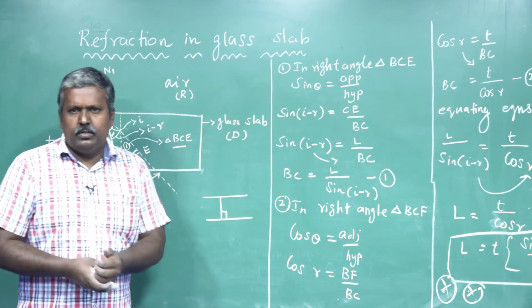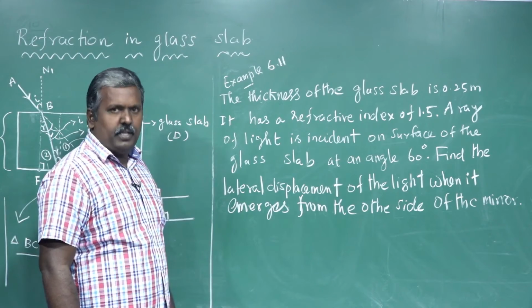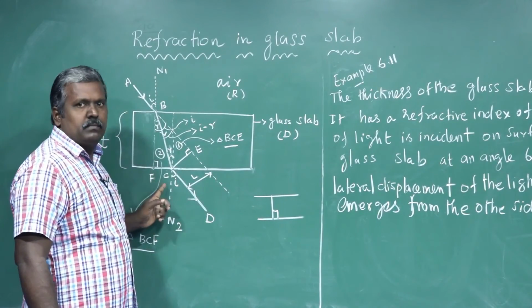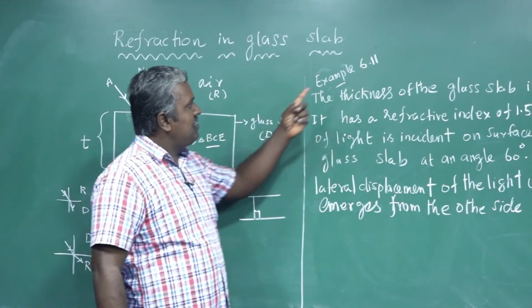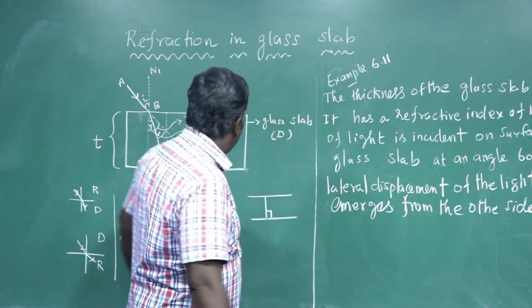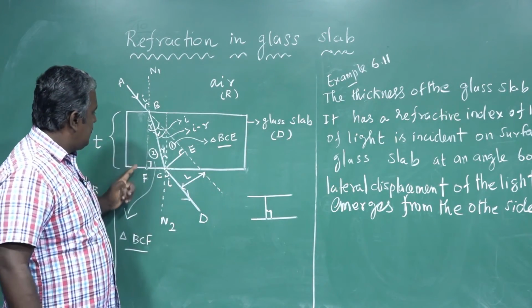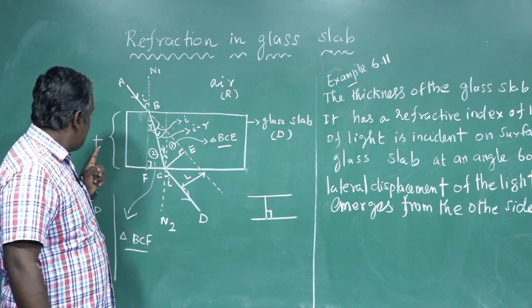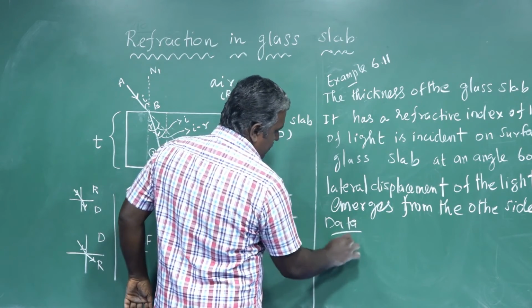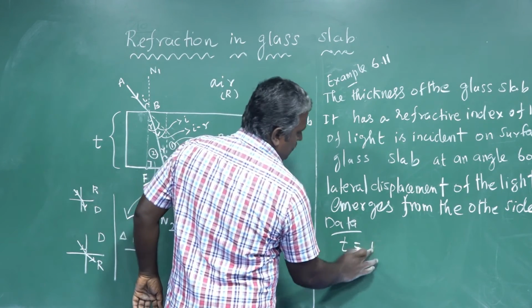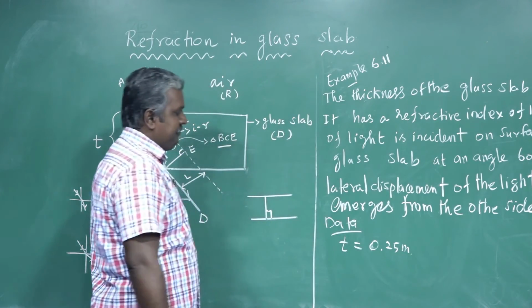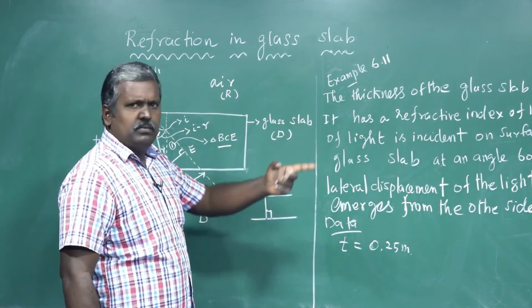Okay, listen. See this diagram again. Now we are going to discuss example problem 6.11. The thickness of the glass slab, this is the thickness of the glass slab, is equal to small t, which is 0.25 meter. It is directly given in meters, no problem.